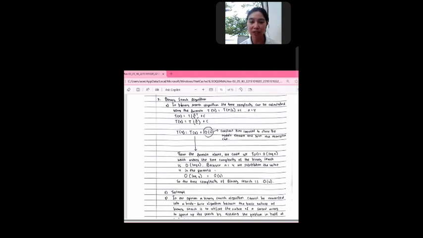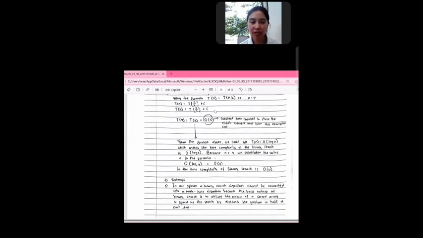Then we find that T(4) is equal to T(2) plus O(1). O(1) is the constant time required to check the middle element and perform the recursive call. From the formula above, we can use T(n) is equal to O(log n), which means the time complexity of the binary search is O(log n).